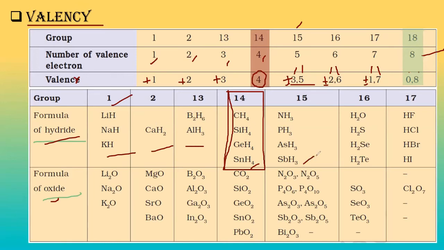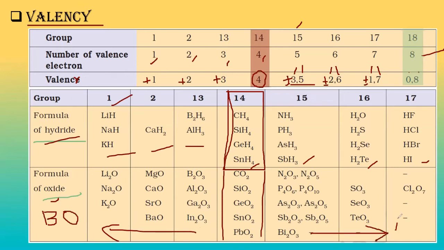But after this we are not having hydrides, we are having hydrogen compounds. Why? Because here phosphorus, nitrogen, oxygen, these are electronegative. This fluorine also, right? Similarly, here also acidic oxides and basic oxides are there. This particular group is a benchmark again. These basically are neutral oxides. If we go to this particular wing, we have basic oxides, whereas if we go to this particular wing, we are having the acidic oxides.